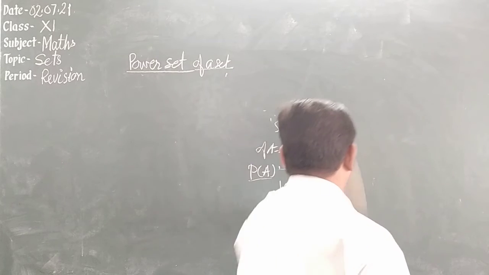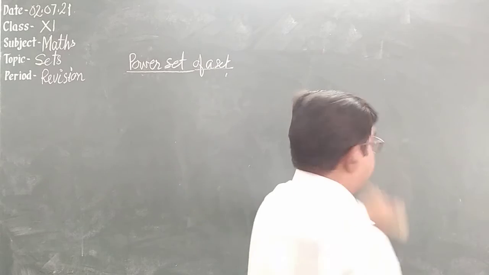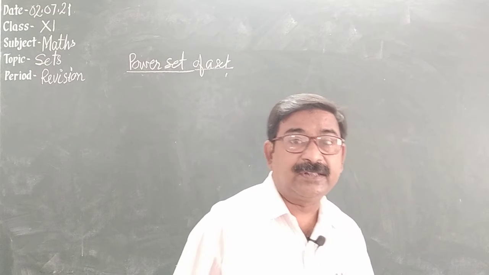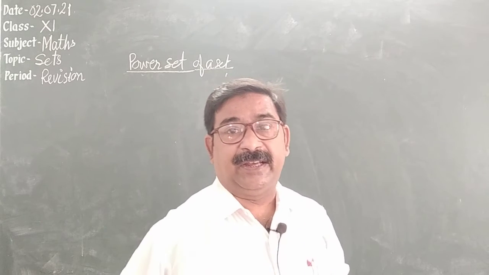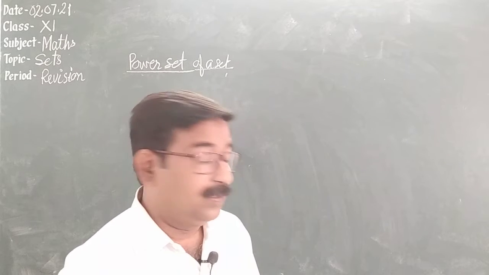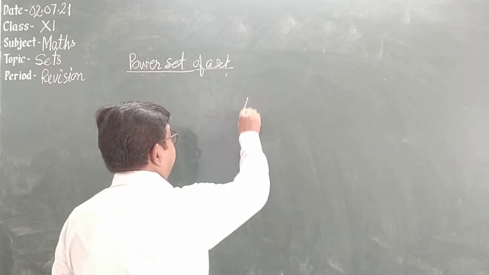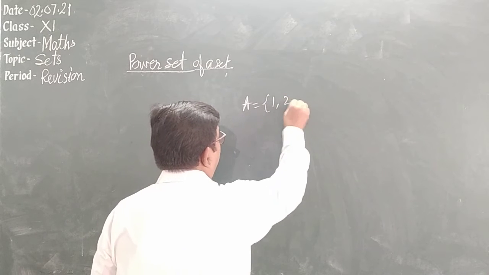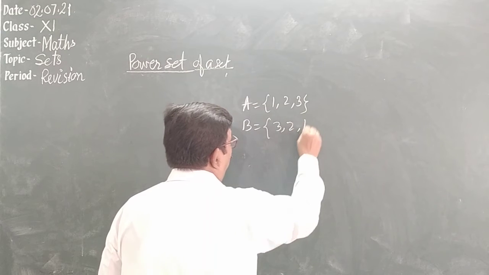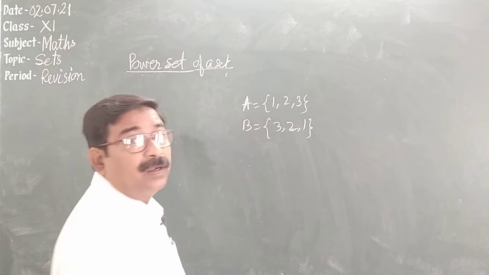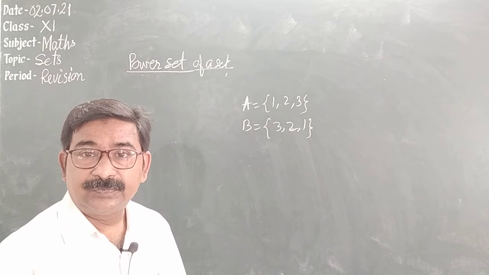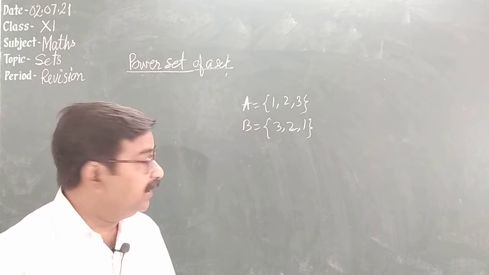Now we are coming to equal sets. Equal sets, I told. What are equal sets? Two sets are said to be equal if they have the same elements. Same elements. So suppose we have a set A, {1, 2, 3}, and a set B we have {3, 2, 1}. These two sets A and B are equal. Is it? A and B are equal.